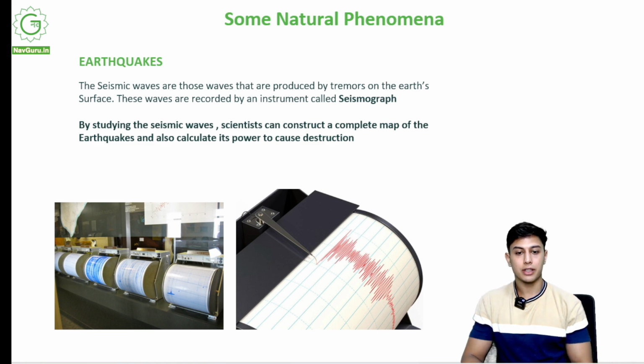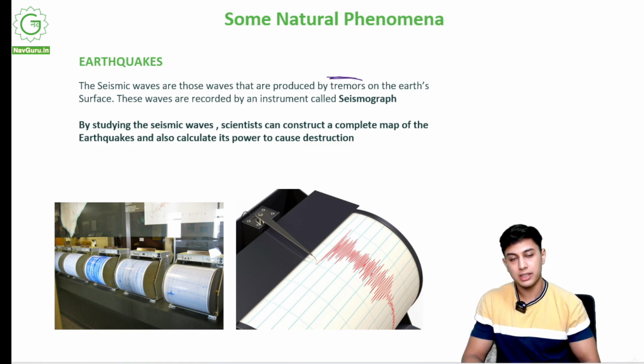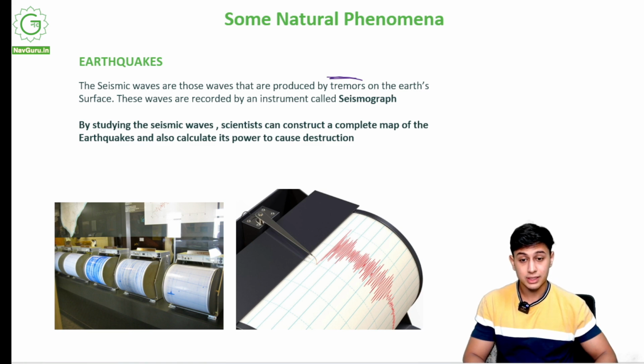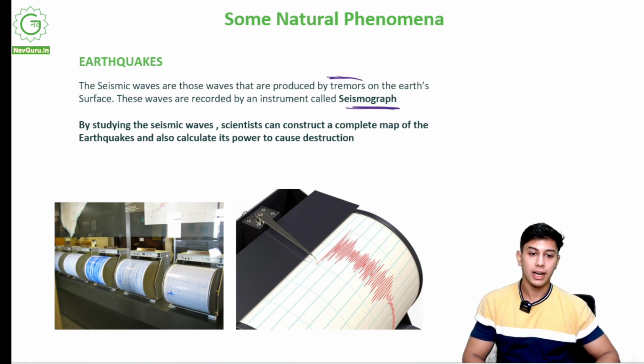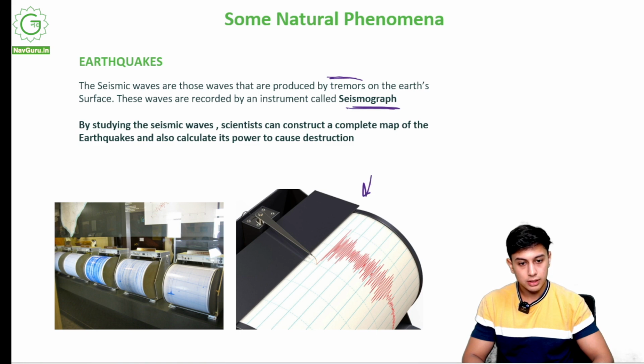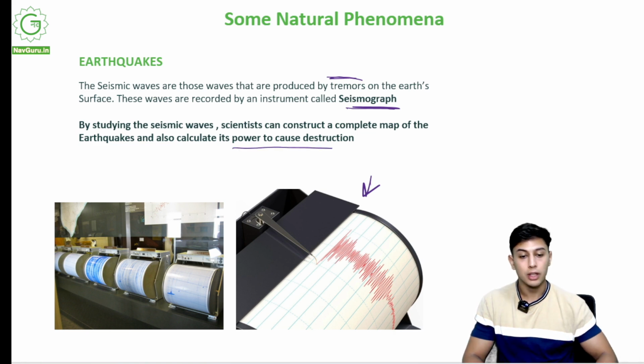Seismic waves are those waves that are produced by tremors. Tremors are earthquakes; earthquakes can be called tremors. Earthquakes are a surface phenomenon on the Earth's surface. These waves are recorded by an instrument called a seismograph. So to measure these waves, I have something called the seismograph, and this is the seismograph. By studying the seismic waves, scientists can construct a complete map of the earthquakes and also calculate their power to cause destruction. So using this instrument, I can make a map of this earthquake.